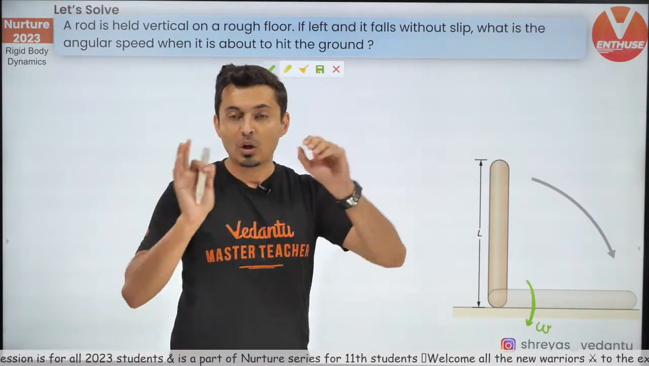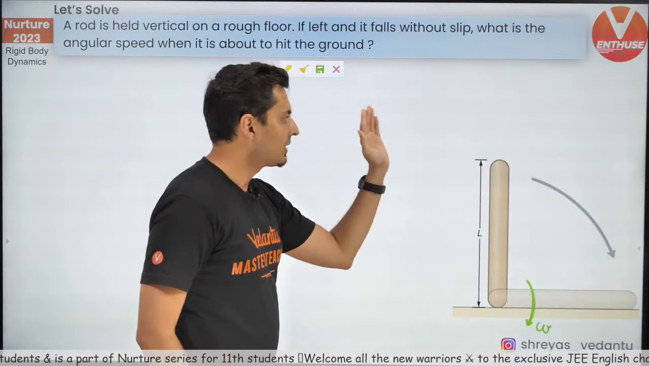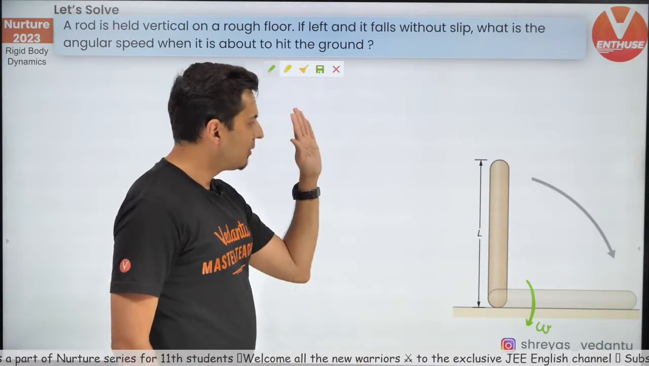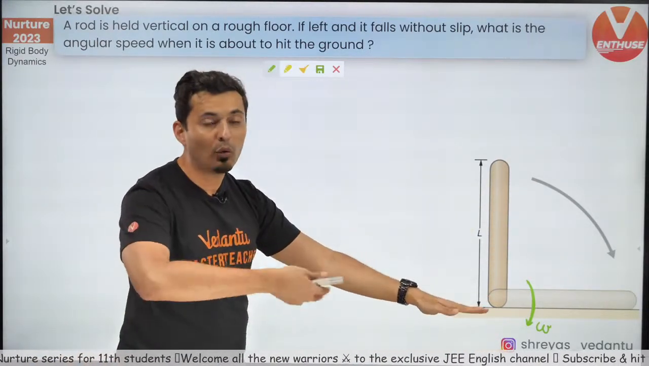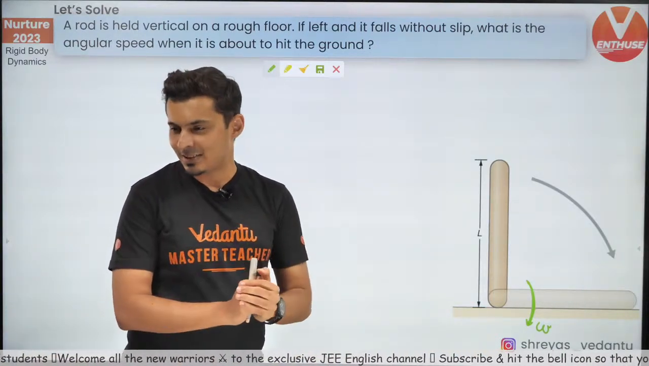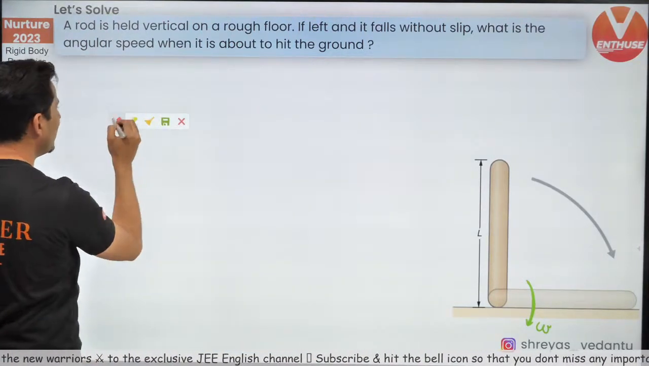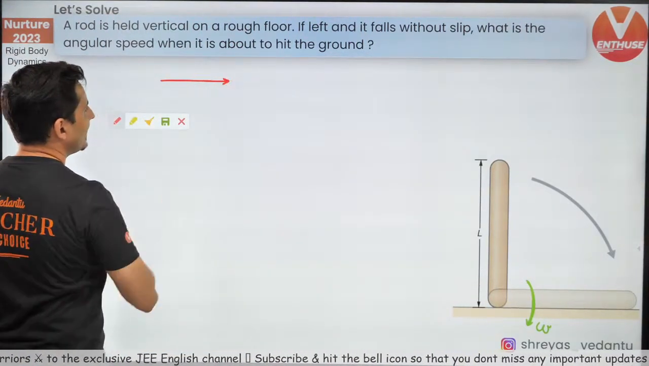Which energy got converted into which form of energy from here to here? This is initial, this is final. What energy got converted into what form of energy? Put it up in the chat box. I would love to see it. Think about it carefully. What is that energy which got converted into which other form of energy?